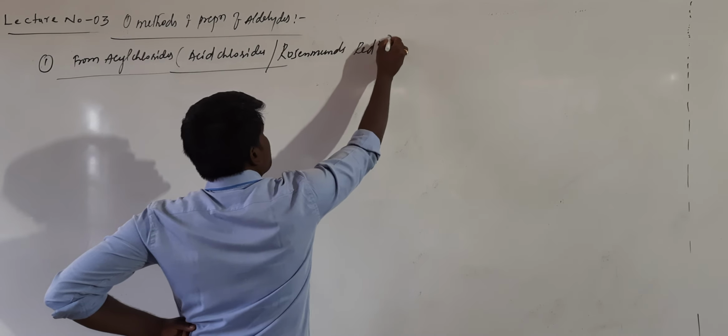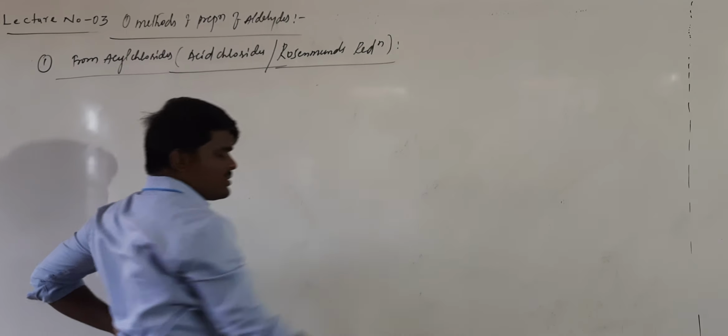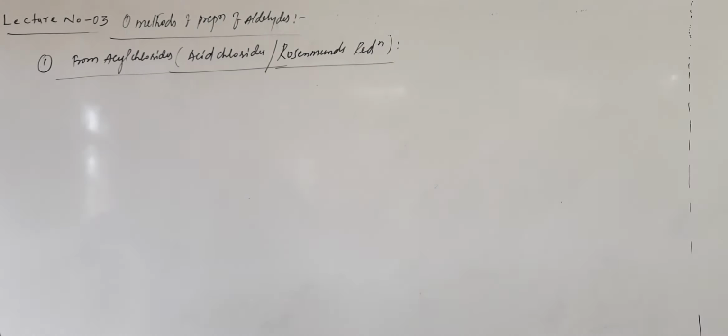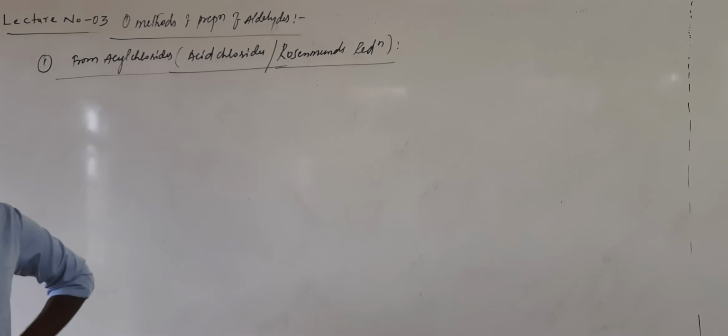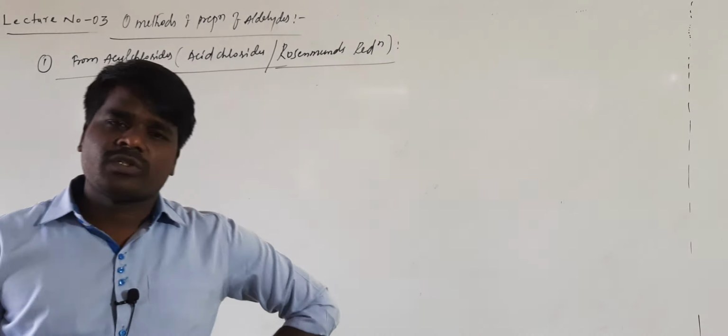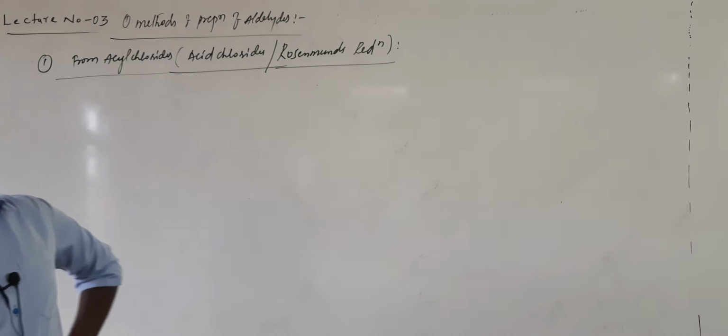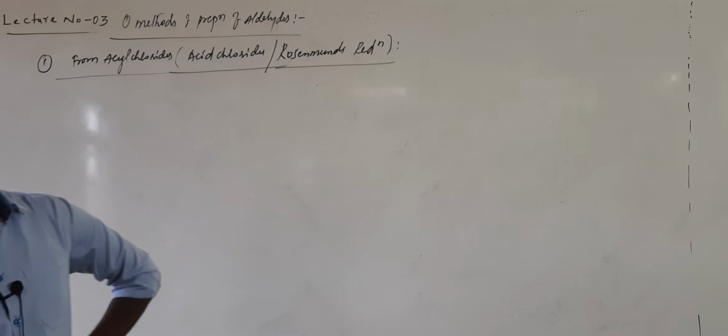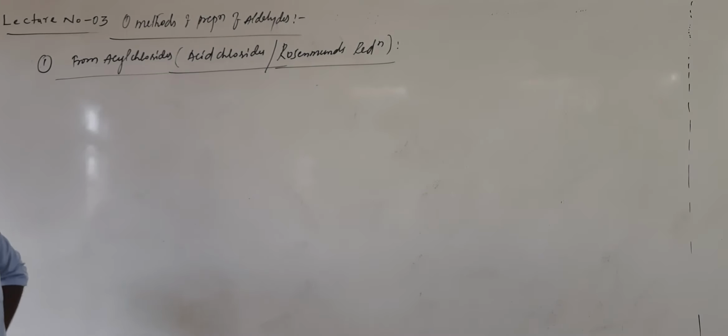This is an important method from the board point of view. A 2 marks question can be directly asked: what is the Rosenmund reduction? These particular name reactions are very important for 2 marks questions, and they can also be included as a 2 marks part under a 5 mark question. Now let us see what is meant by Rosenmund reduction, or preparation of aldehydes from acyl chlorides.